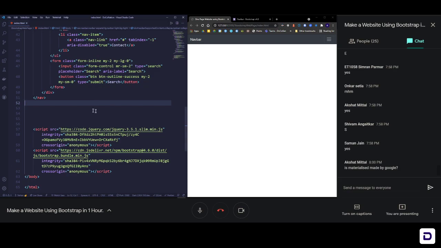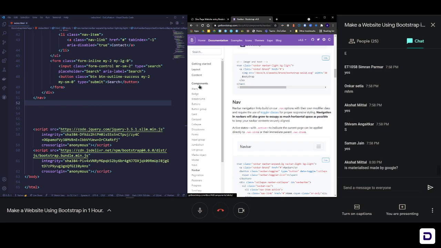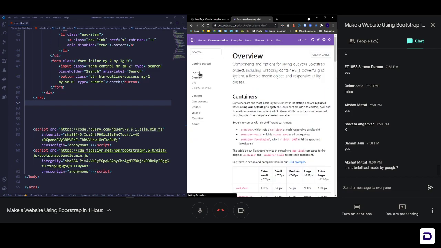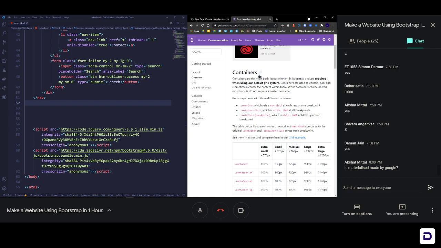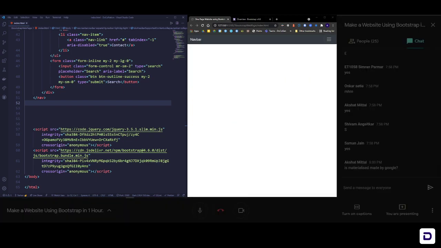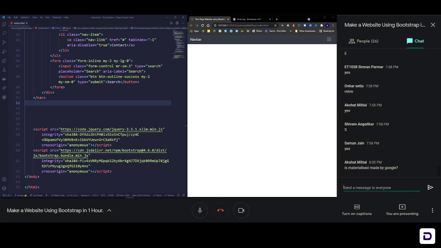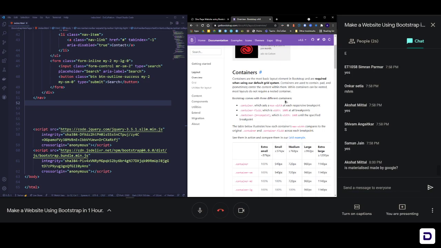So for that, let us go to Bootstrap, and then I'll show you where to use that class. Click on Layout, and in Layout you'll get something known as containers. Just like div and span are used to contain an element inside the browser and HTML, containers let you create different styles of width-based components. If you want to put anything in a box or div, you need to use a container, and it will give you a nicely styled and properly spaced box for your content.